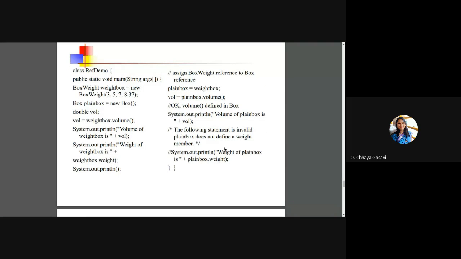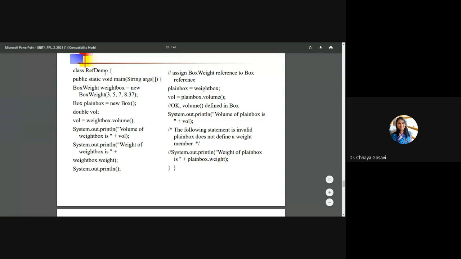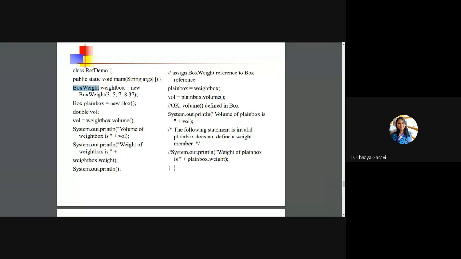This is one more example. Reference demo. We have box weight. In previous examples, we have defined a class box with three variables: height, width, and depth, and volume function. Volume of a box is height into width into depth, and then box weight. Box weight added one more variable, that is weight, to that box.